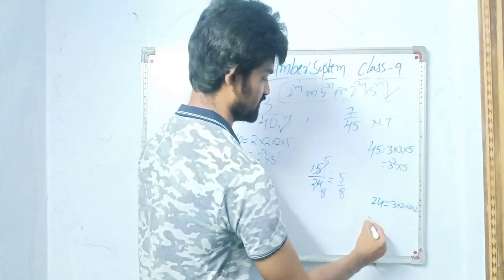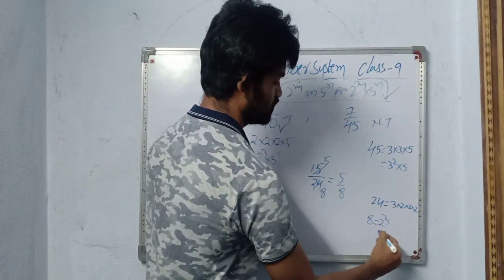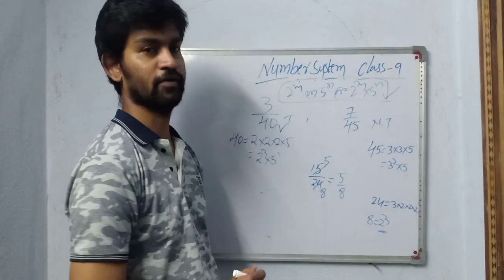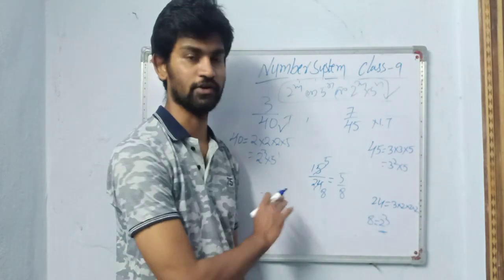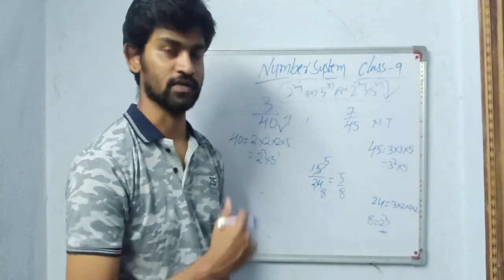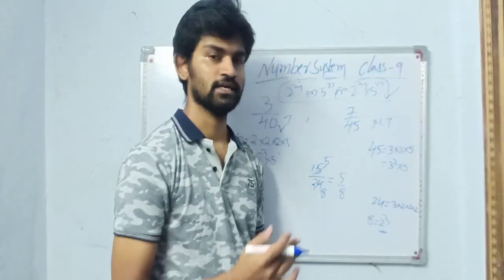Now if you factorize 8, you will get 2 cube. So we got the 2 power m form. Then it is a terminating rational number. In this case, you have to be a little careful. So next we will see converting.